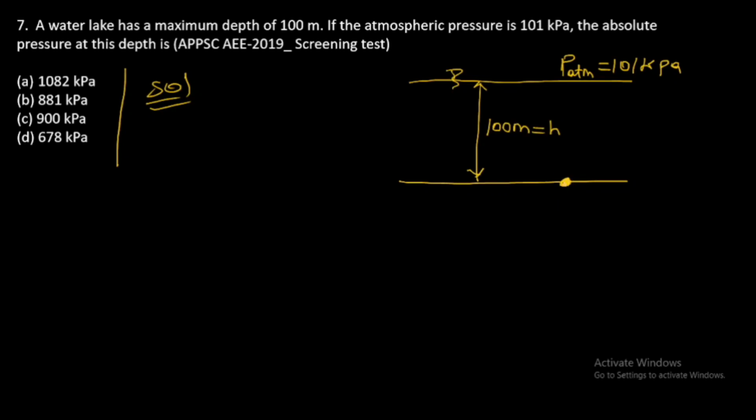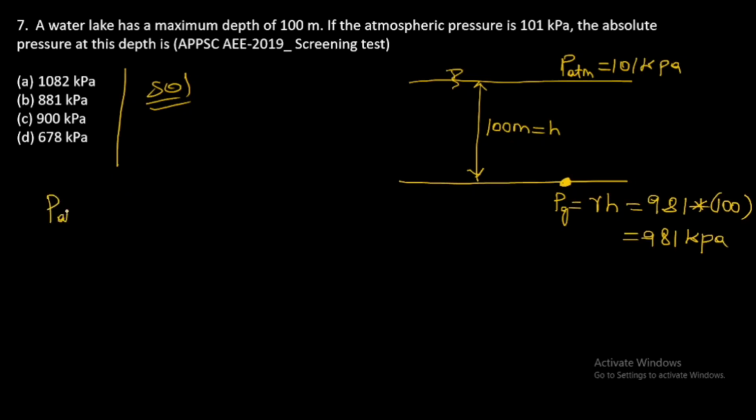So what is the pressure at this bottom? First we need to find gauge pressure. We know that pressure is equal to gamma into h, or rho g h. So 9.81 into 100 is equal to 981 kilopascal.